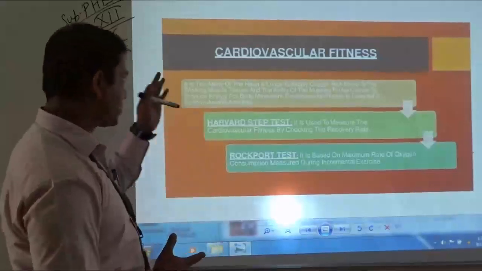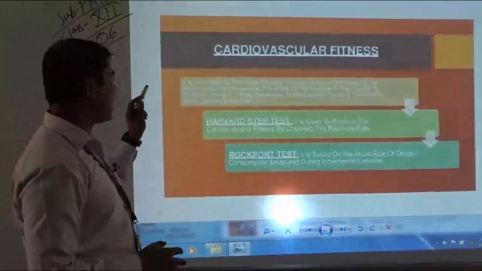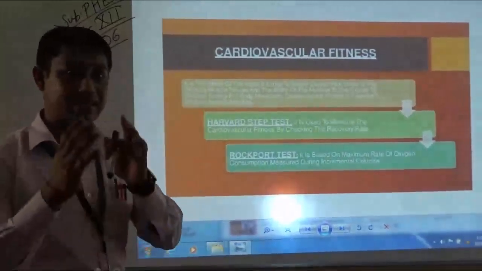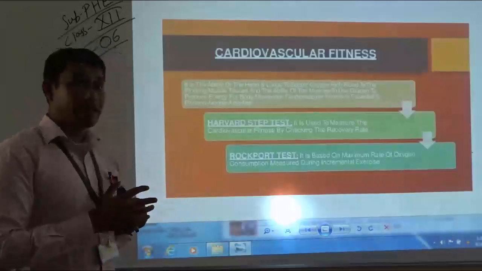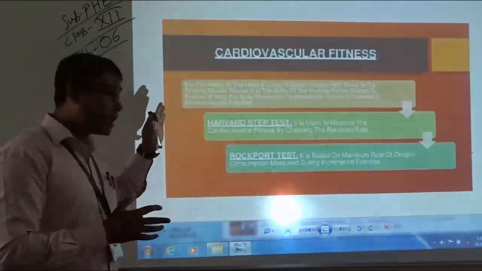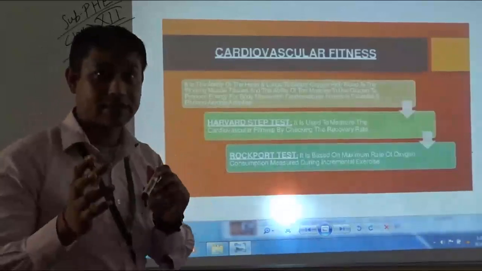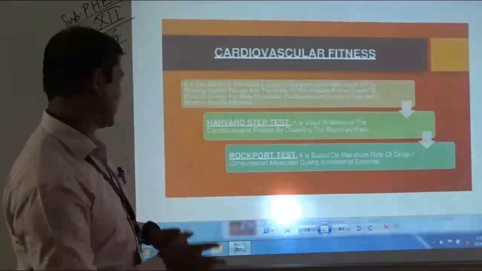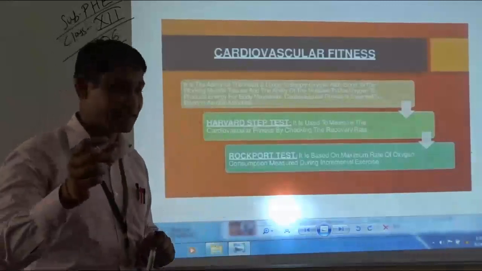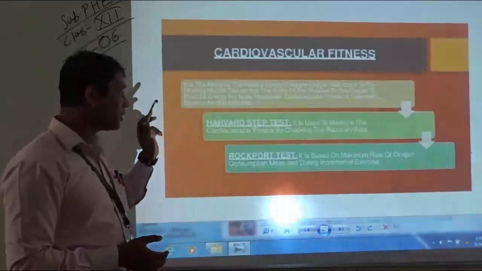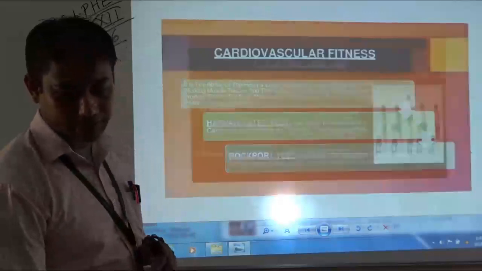Yes, students, as you can see in the slide, cardiovascular fitness is the ability of our heart and lungs to supply oxygen-rich blood. There are two tests to conduct the cardiovascular fitness test: the Harvard step test and the Rockport 1 mile test, as discussed earlier. So let us discuss them one by one in an elaborate way.